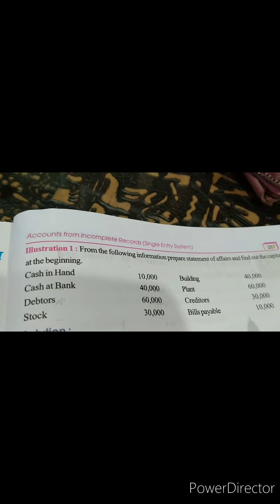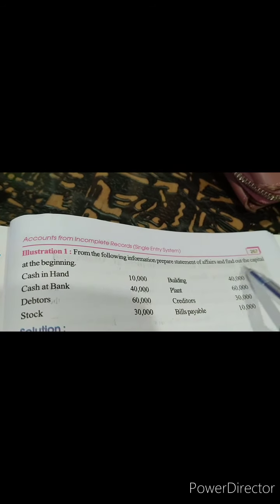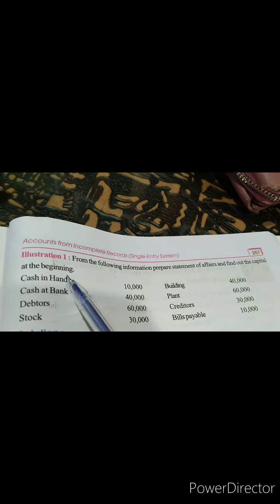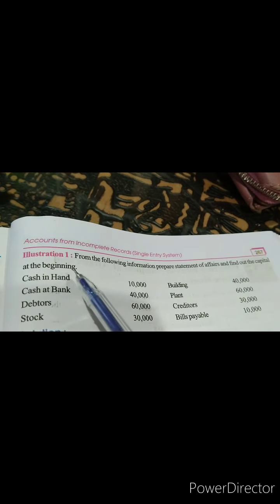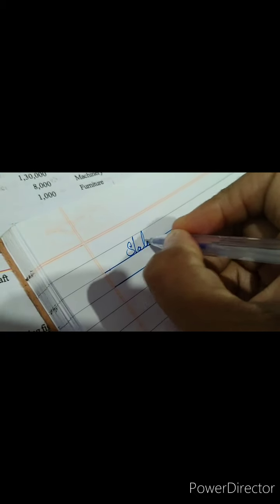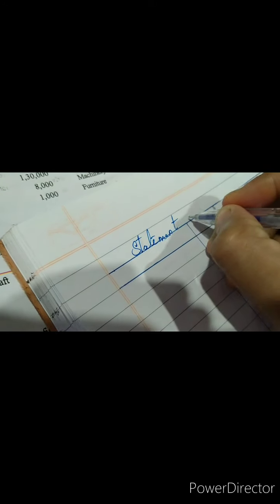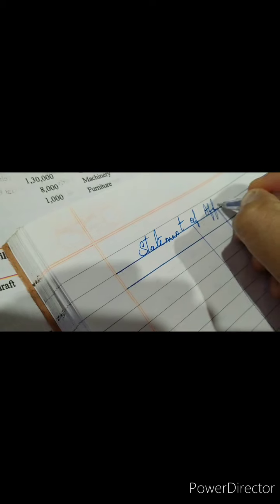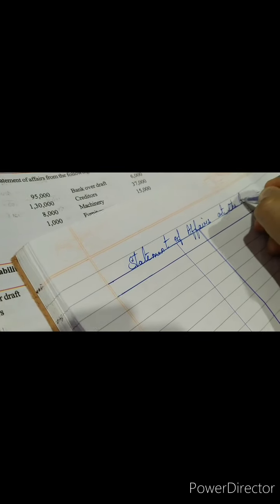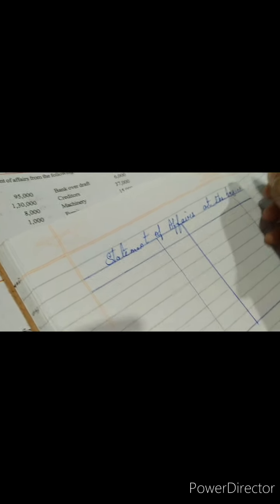You all have to remember very carefully that in the statement of affairs we'll be requiring two types of capital, that is capital at the beginning of the year when the company started its functioning, and capital at the end of the year where we have stopped to know the profit and loss of the company for that accounting year. So let us start. Format I have already written. So your heading will be statement of affairs at the beginning. Statement of affairs of the organization at the beginning.